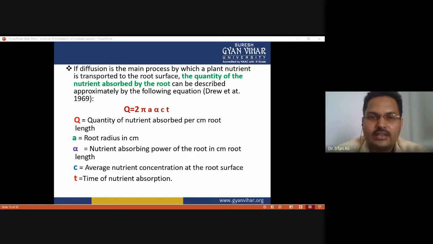Okay, so by the use of this formula, you can also calculate the quantity of nutrient absorbed by the root. So this is Q equal to 2 pi A into alpha into C into T.